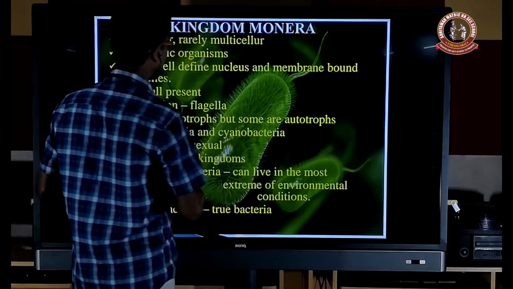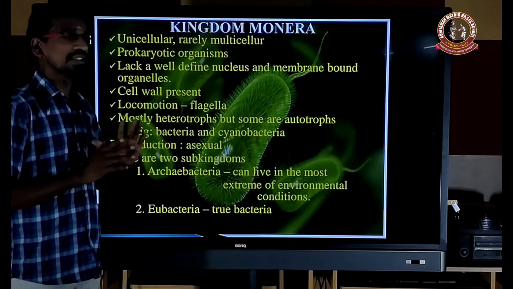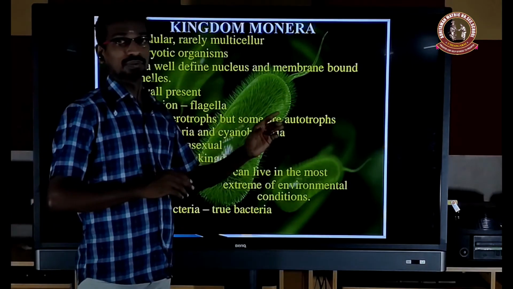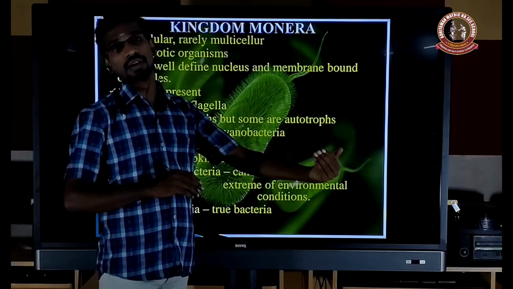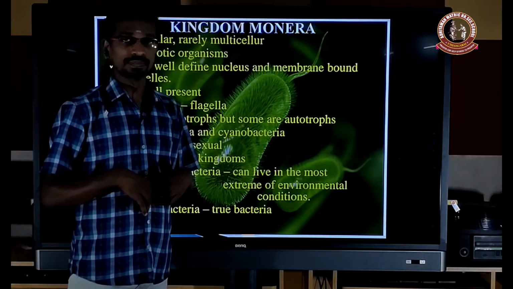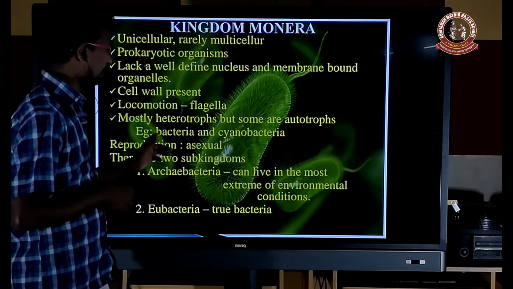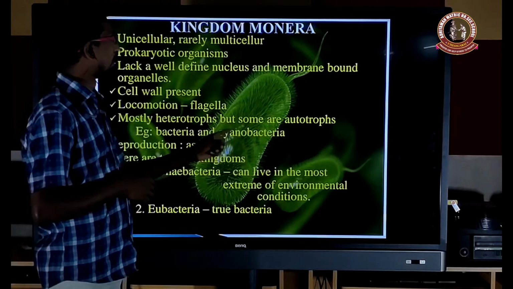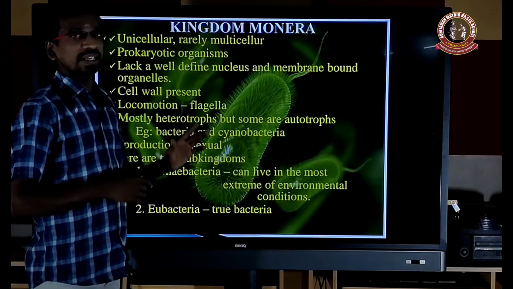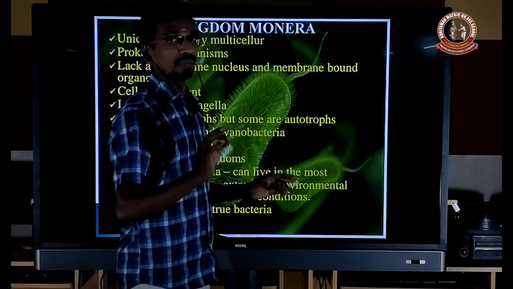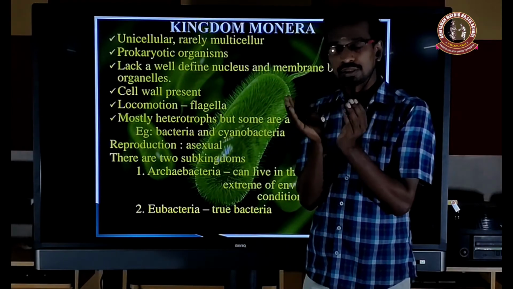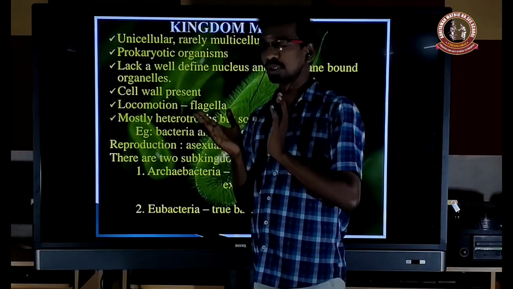Locomotion is done by flagella or cilia. Mostly it is heterotroph, some are autotroph. Some photosynthetic bacteria are there; they can prepare their own food material, so that is autotroph. Examples: bacteria and cyanobacteria are included under the kingdom Monera. Reproduction is by asexual and sexual means. Here sexual means conjugation, the fusion of two cells, not gametes, two cells.